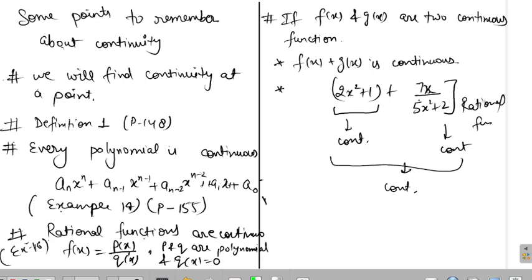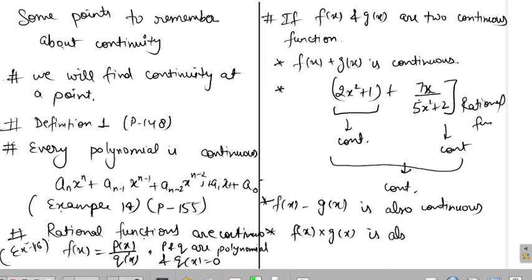Next thing, their difference f(x) minus g(x) is also continuous. Next, if you multiply these functions, f(x) multiplied by g(x) is also continuous.